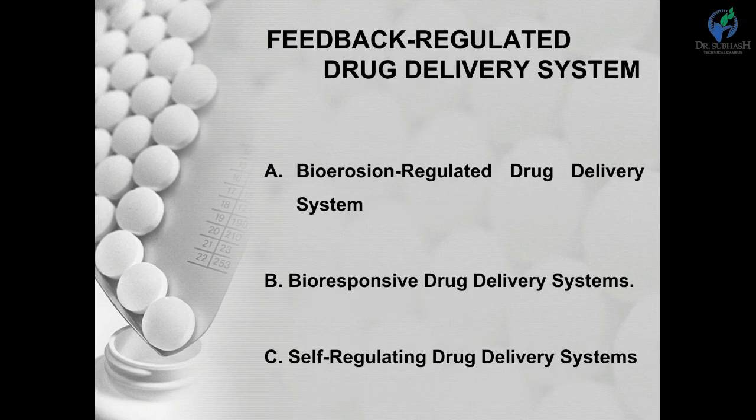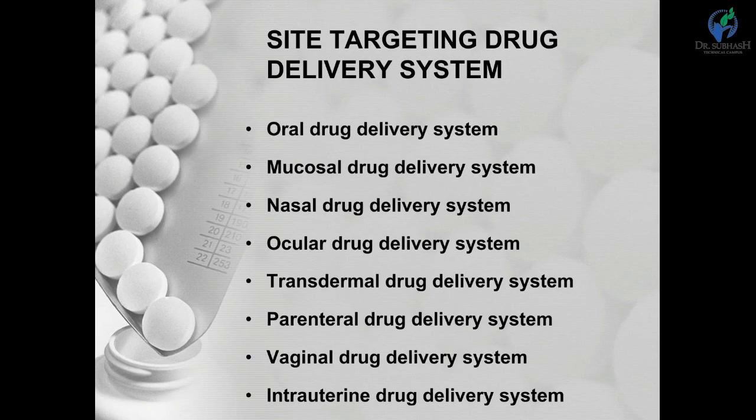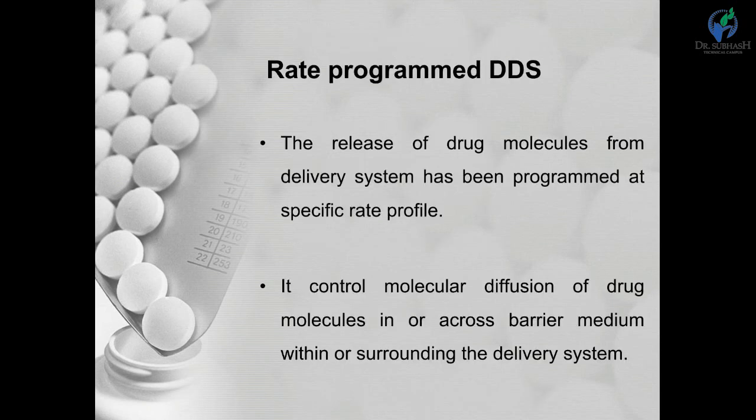Based on feedback regulated, we classify bioerosion regulated, bioresponsive, and self-regulated drug delivery systems. And site specific targeted drug delivery systems include oral, mucosal, nasal, ocular, transdermal, parenteral, vaginal, and intrauterine targeted drug delivery systems. Now we have to see, one by one, the classification of controlled drug delivery system.